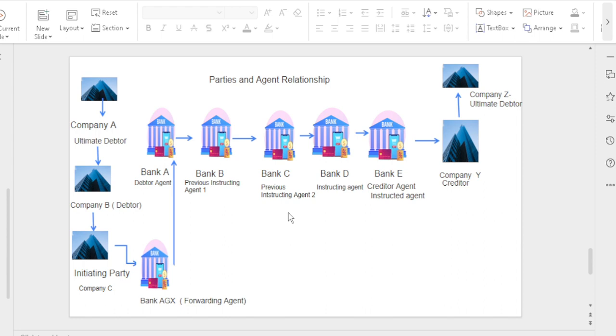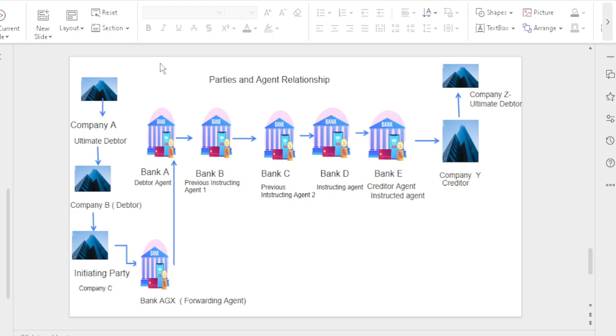Instructing agent is bank D. Bank E we called as a creditor agent as well as an instructed agent. Company Y we called as a creditor. Company Z we called as an ultimate creditor. In this scenario, ultimate debtor and ultimate creditor, initiating party and forwarding agent, all the 11 parties should be involved for the particular message.